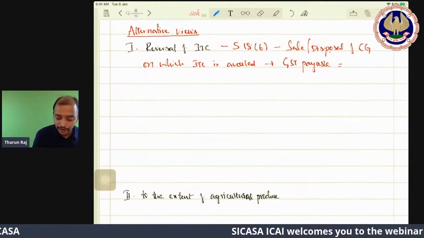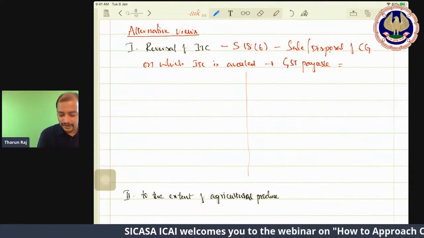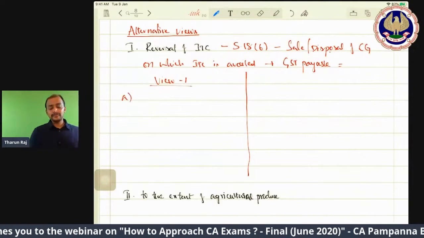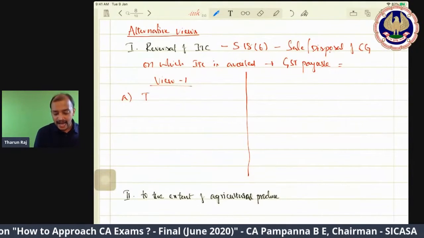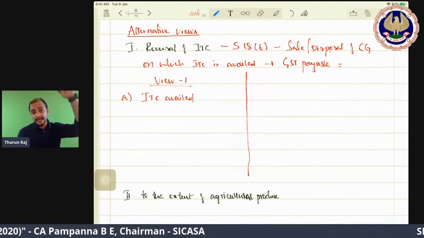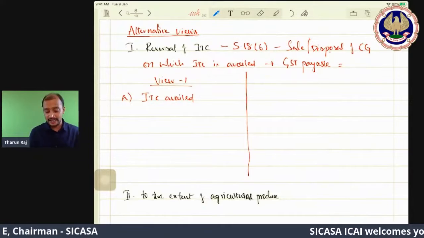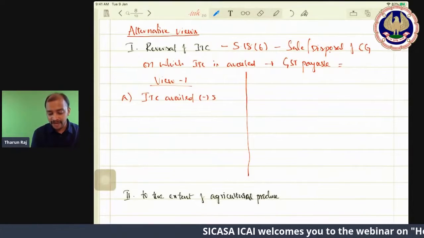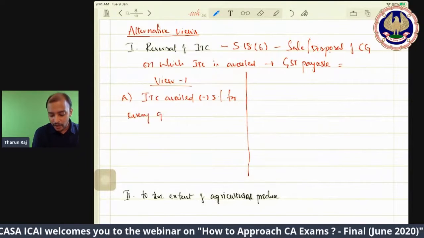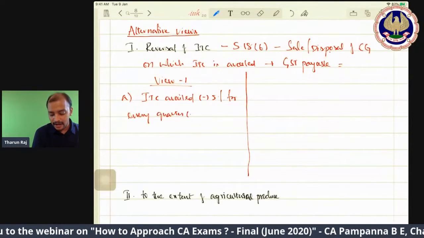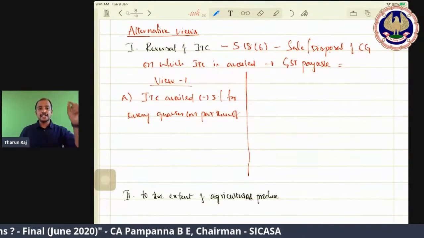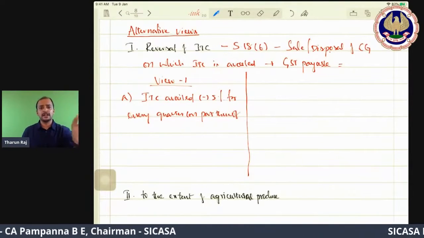GST payable, I have two views here. View one: take ITC availed, whatever ITC you have availed at the time of purchase, minus 5% for every quarter or part thereof.